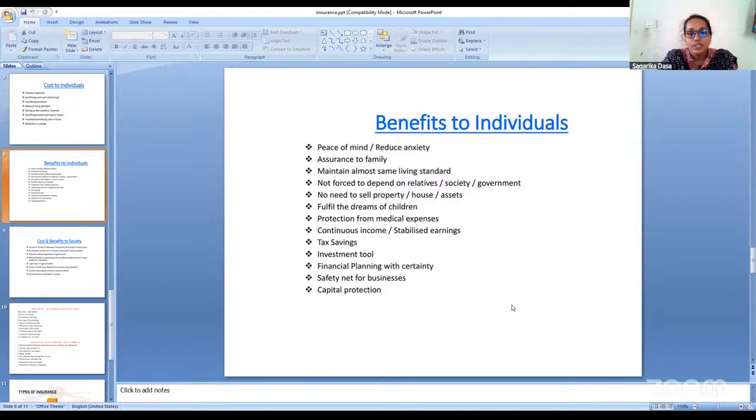Then benefits to the individual. Now, when they are giving up the expenditure, when they are paying the cost,